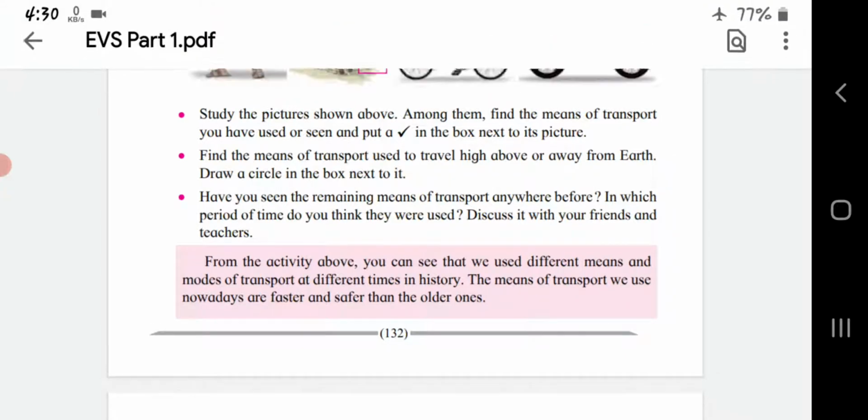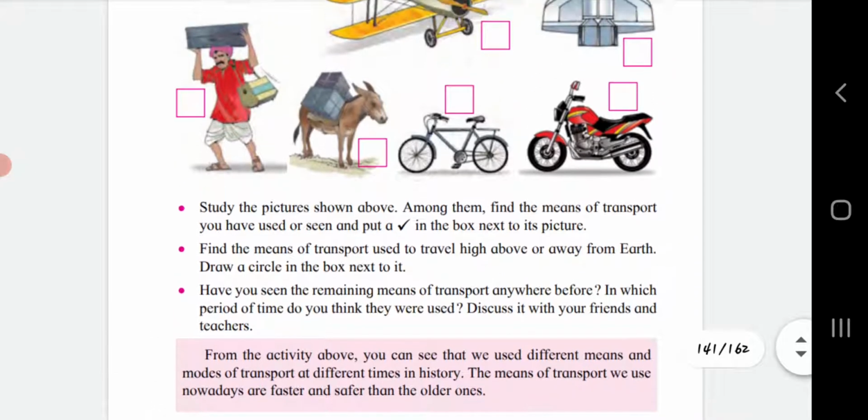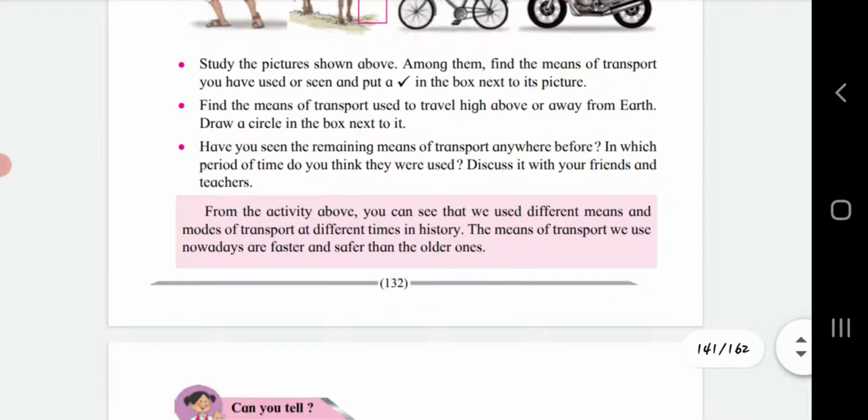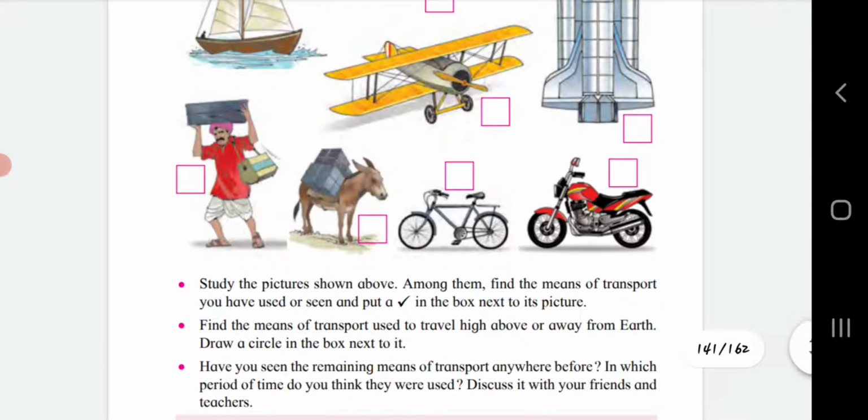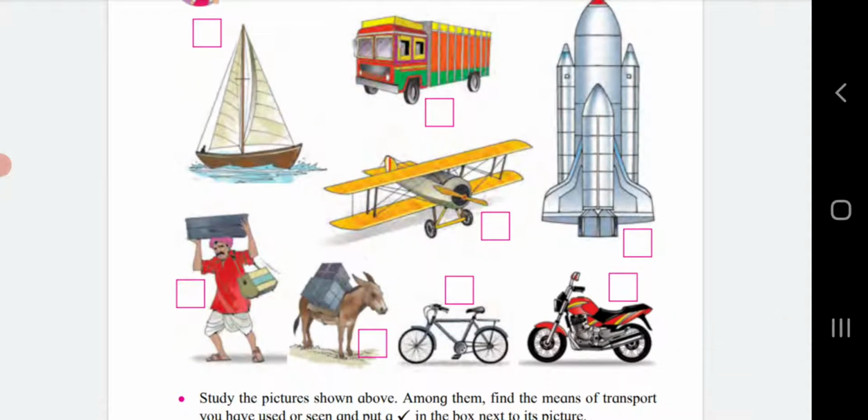Have you seen the remaining means of transport anywhere before? Yes, the remaining means of transport like coolie, truck, bicycle, motorbike, boat, helicopter are seen, and some of these are used by us also. In which period of time do you think they were used? Some of these, like the boat, we use even in our time to go from one place to another, and other means are also used to travel or to transport material from one place to another.